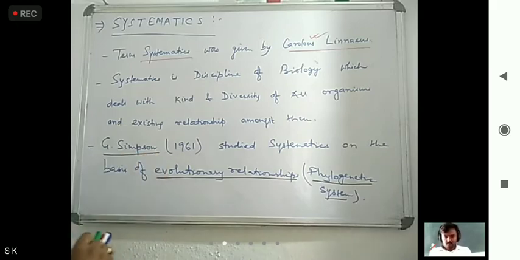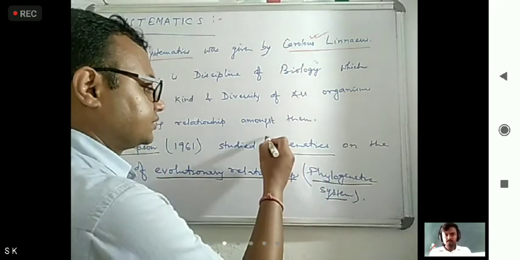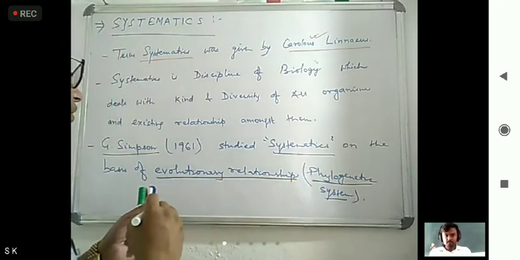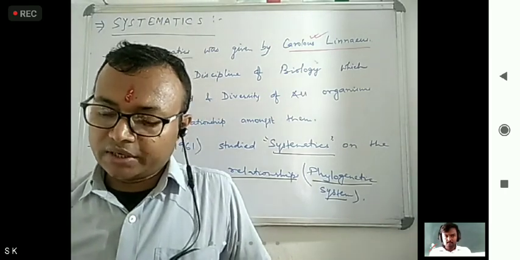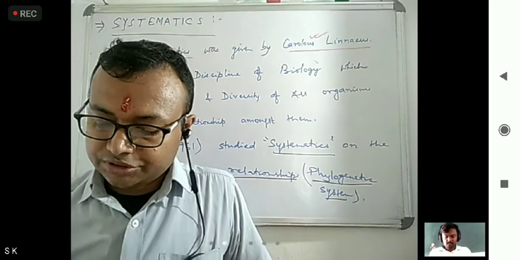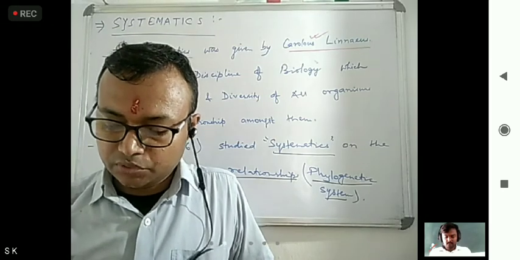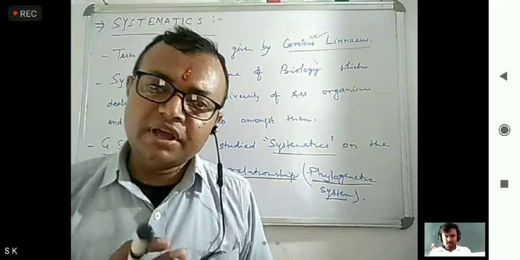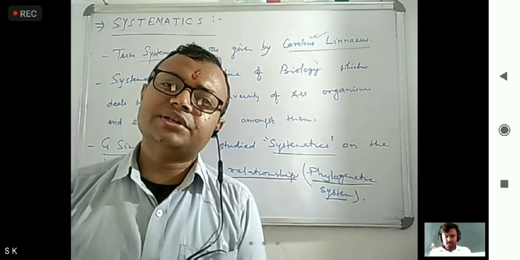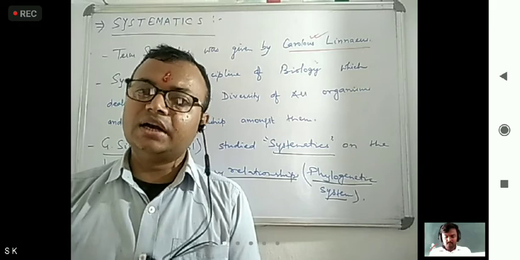Who first studied this systematics? That is G. G. Simpson. This is an AIPMT question, that who has given that? So G. G. Simpson. Okay, that you have to remember. Now, many systematics branches are also studied under this.